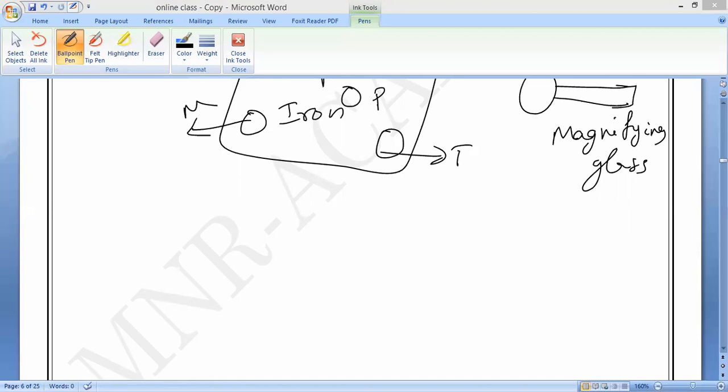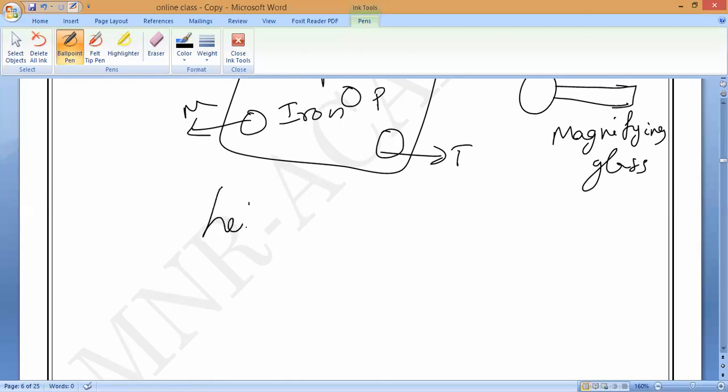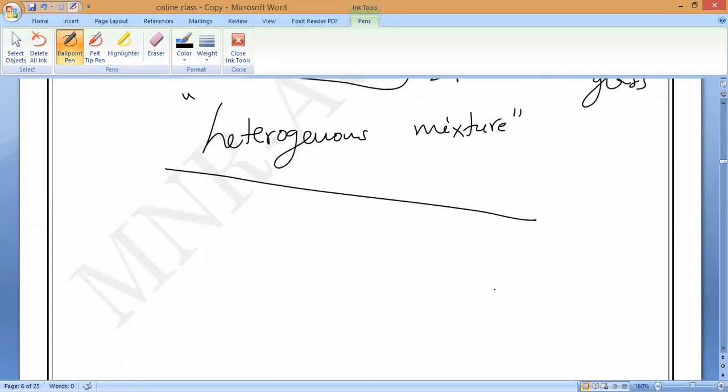Yes, sir. So a mixture of iron filings and sulfur is not a homogeneous mixture. What is this mixture called? Heterogeneous mixture, sir. Heterogeneous mixture, because there is no equal distribution. That is why we call it a heterogeneous mixture, because the composition is not the same. Correct or not? Can you accept it? That is what you have to understand.